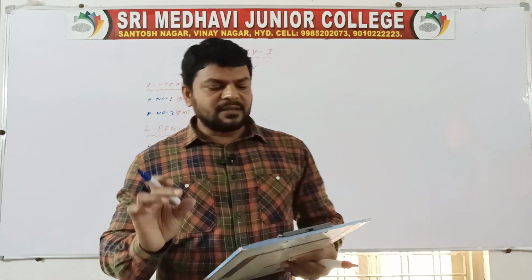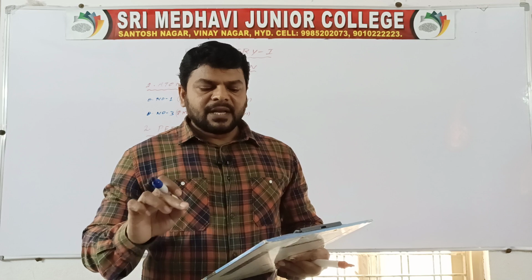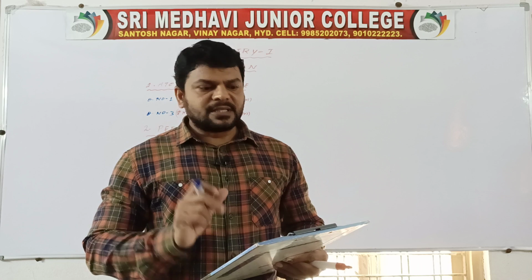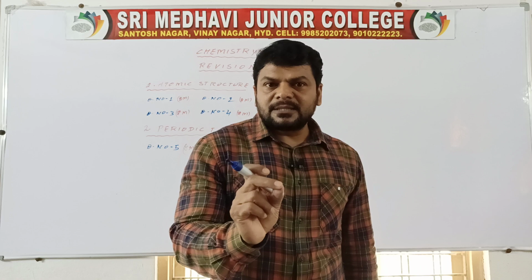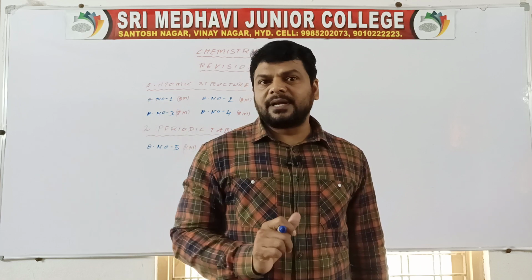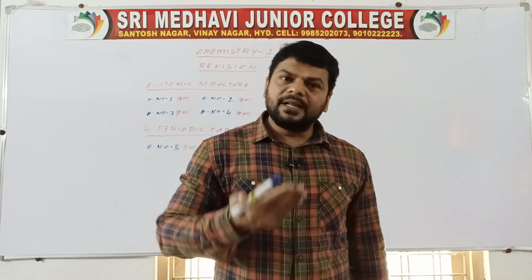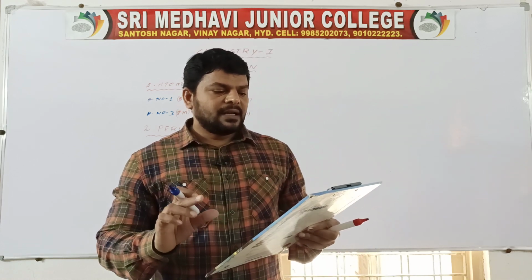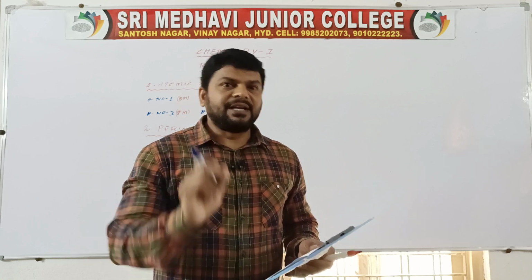Here you have to write first what is periodic property and how the following properties vary in a group and in a period. So 2 periodic properties are given. First, atomic radius. You have to write first the definition: the distance between the nucleus and the electron present in the outermost orbit is called atomic radius, and vary means how atomic radius changes in a group and in a period. That's enough for atomic radius. Next, electron gain enthalpy, that is nothing but electron affinity.